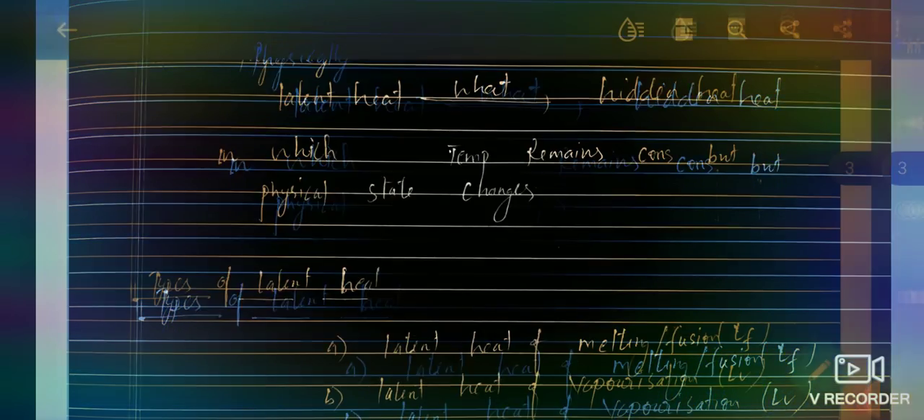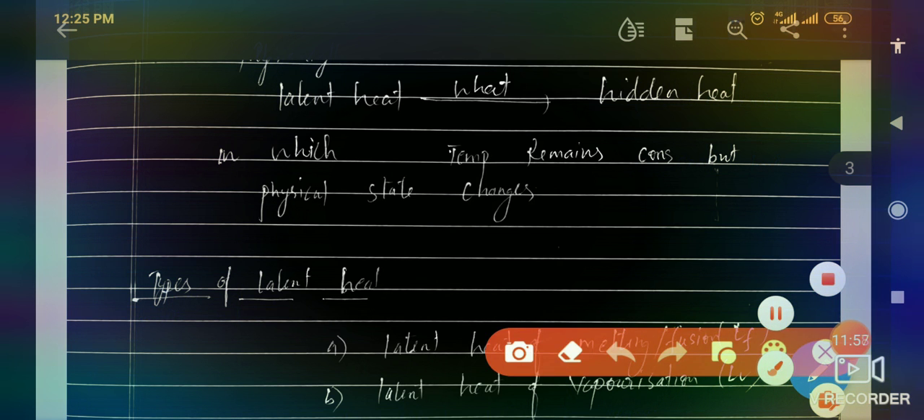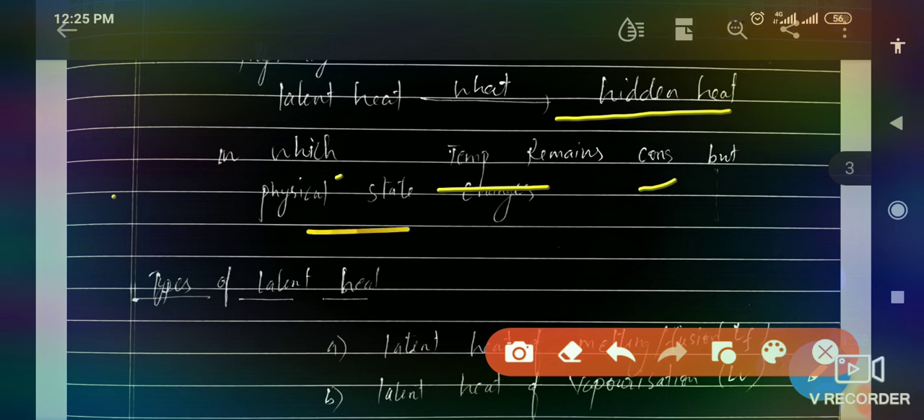Latent heat is a kind of hidden heat. If we define these terms in a single word, then we can easily say latent heat is nothing but hidden heat. What type of hidden heat? In which the temperature remains constant but the physical state changes.